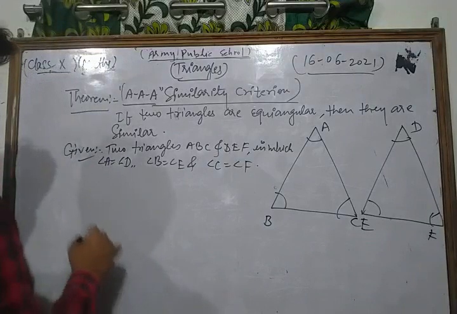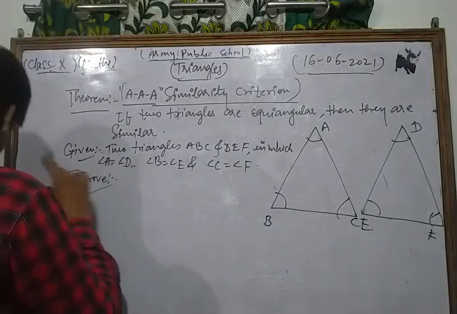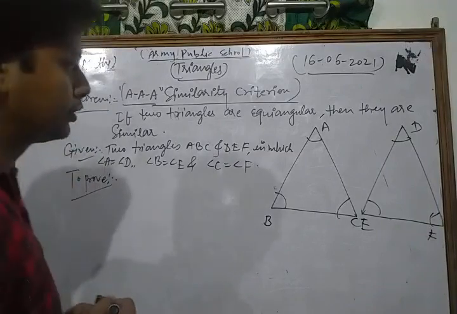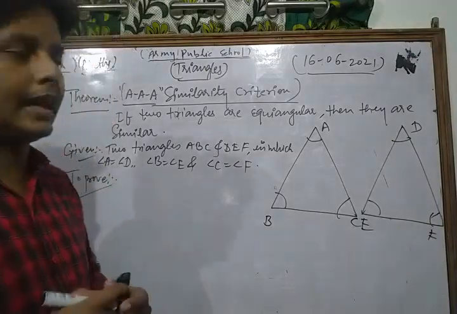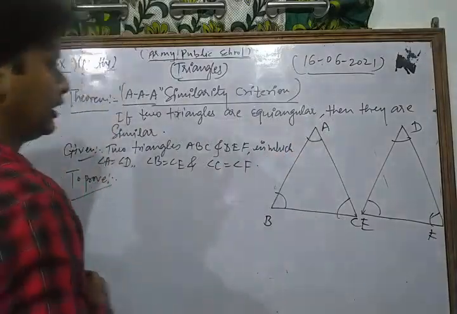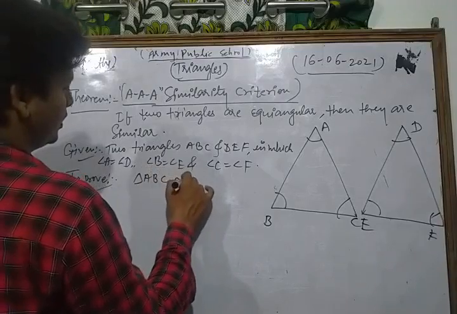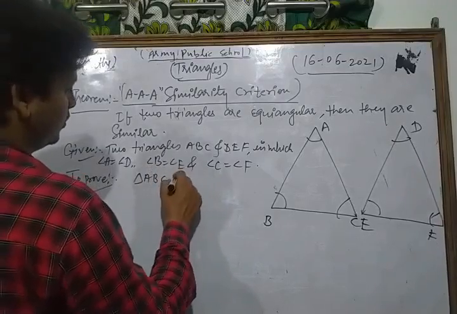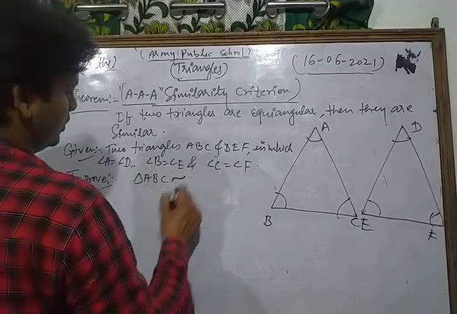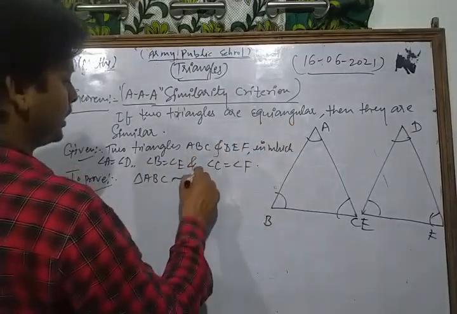Now we write to prove. Dear students, we have to show that they are similar to each other, meaning triangle ABC is similar to triangle DEF. This is the symbol of similar.